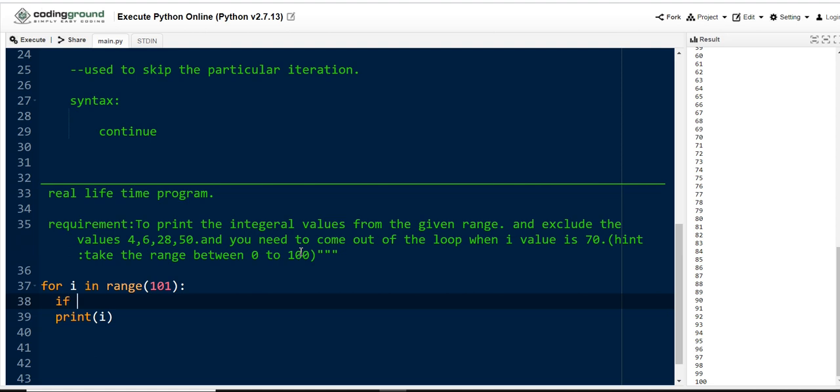For that purpose we need to use the condition: if I double equal to 4 or I double equal to 6. This is a logical operator, guys. And, or, not: we have 3 operators that we will discuss in the next class.